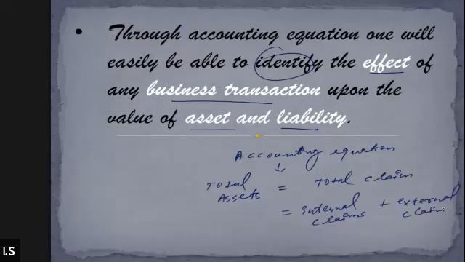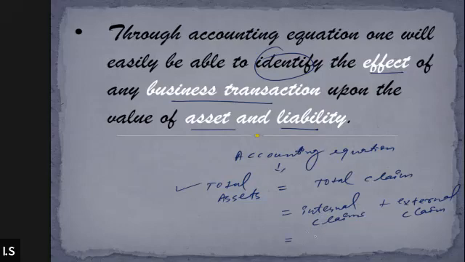See, what I'm saying is that the accounting equation basically says that the total asset of the business is always equal to the total claims. Total claims include internal as well as external claims. So what do you mean by internal claim?